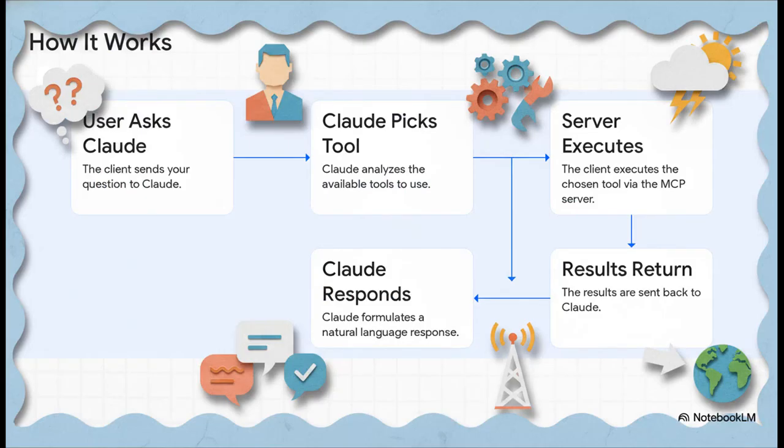So here's how it all fits together. It starts with you, the user, asking the AI a question. The AI figures out, hey, I need some outside help for this, and it picks the right MCP tool for the job. Our server then fires up that tool and calls a real-world API, in our case, a weather API. It gets that live data, sends it back to the AI, and then the AI crafts a perfect, up-to-the-minute response for you. It's simple, it's elegant, and it is incredibly powerful.